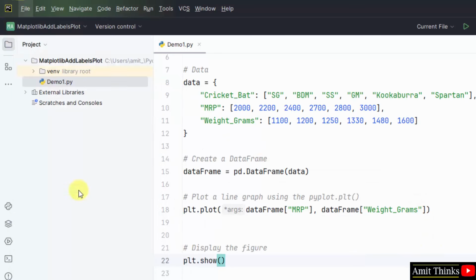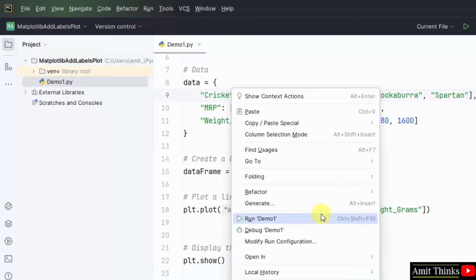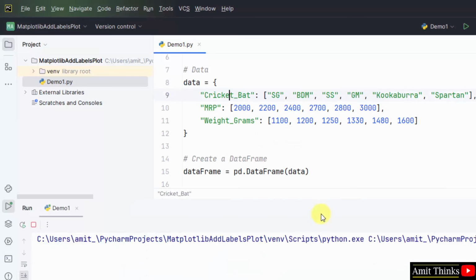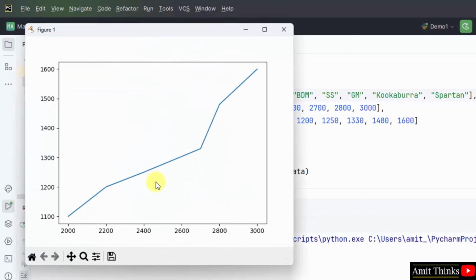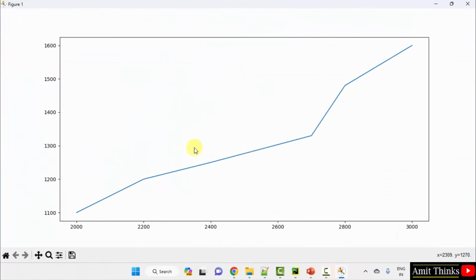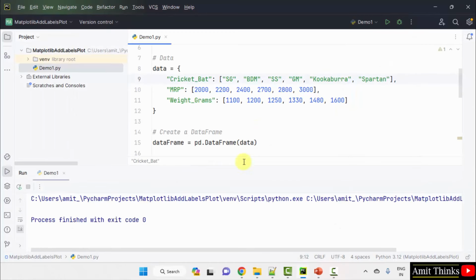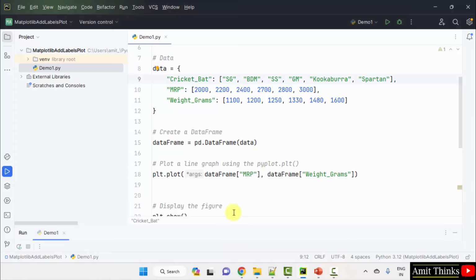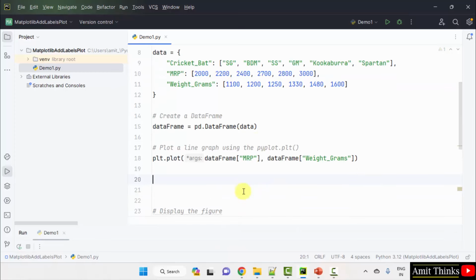Go to file, save all, right click, run. Now you can see there are no labels. The graph is perfect but the labels are not visible, so it's of no use. Close it. Now I'll add the labels here. Just before displaying the figure, you need to add the labels.